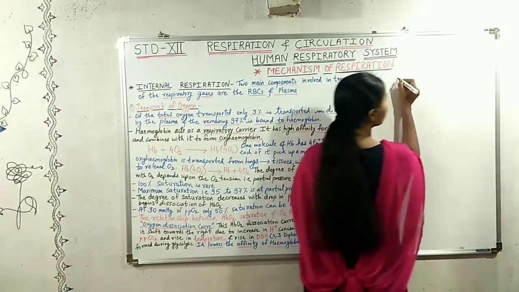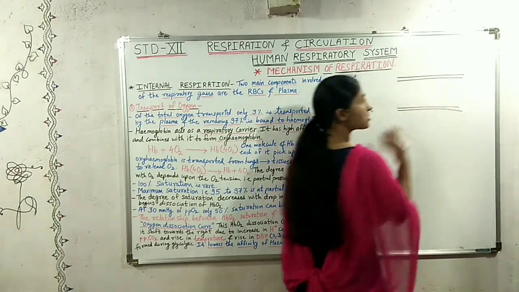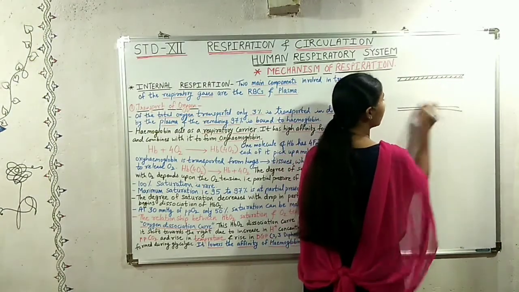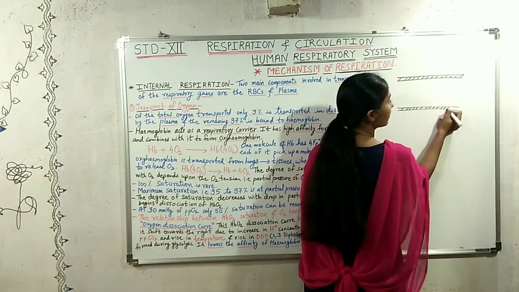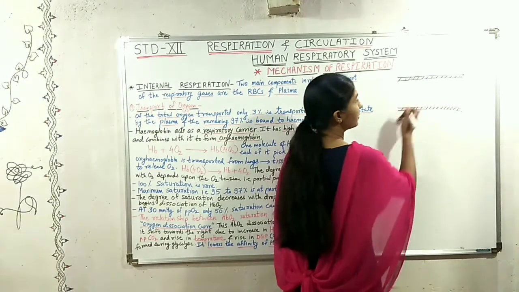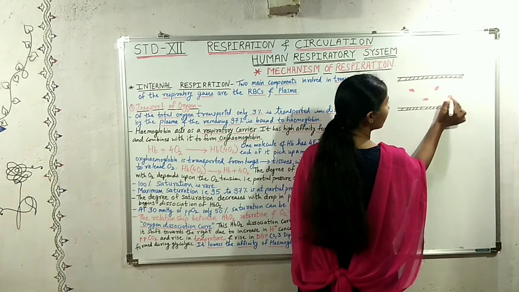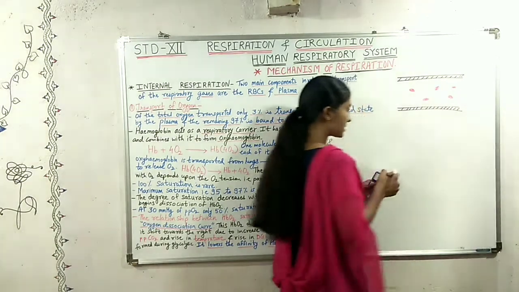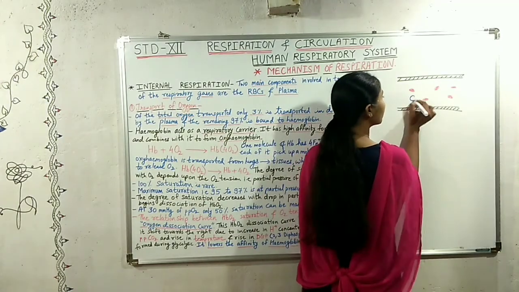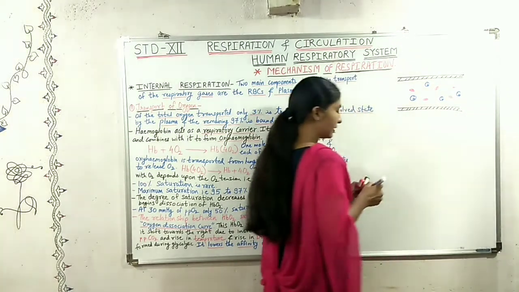Now suppose this is the blood vessel, and these are the walls of the blood vessel. In this blood vessel there are RBCs, then there are WBCs, and there are platelets.